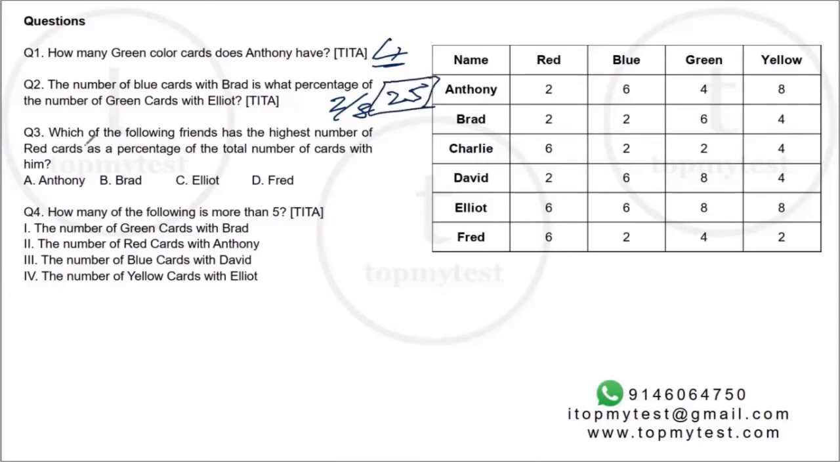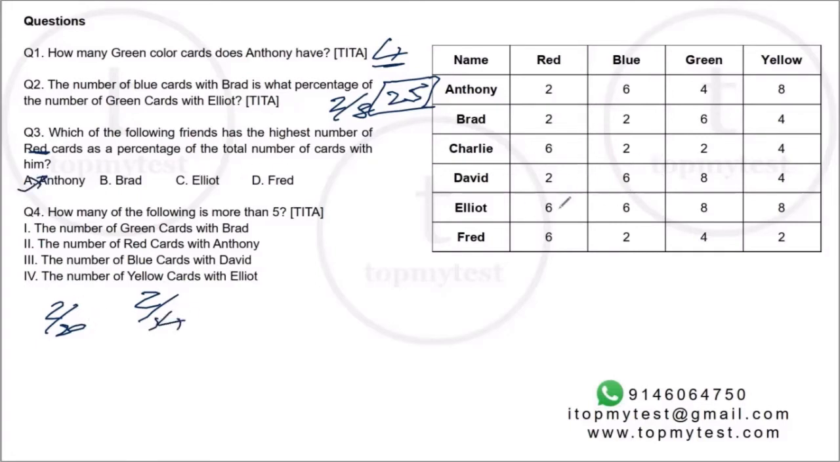Okay. Question number 3. Which of the following friends has the highest number of red cards as a percentage of the total cards with him? Okay, red as a percentage of total cards with him. Okay, let's check with Anthony. Anthony has 2 out of this total. The total is 12 plus 6, 18, 18 plus 2, 20. So his is only 10%. Brad has 2 out of, this is 4 plus 4, 8, 8 plus 6, 14. Now 2 out of 14 is better than 2 out of 20, so Anthony is out.